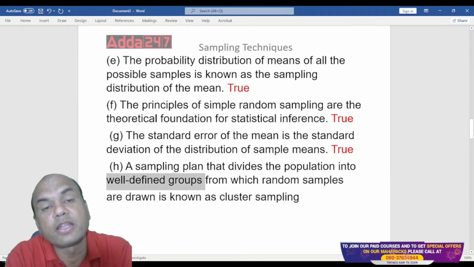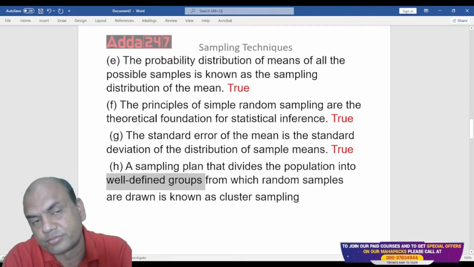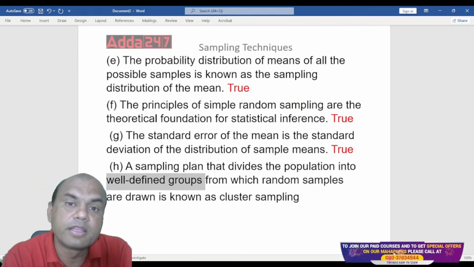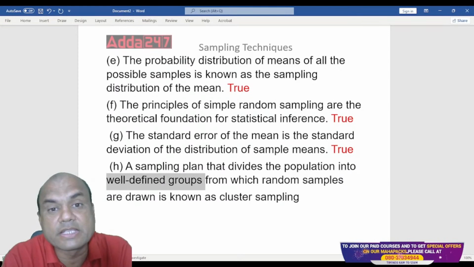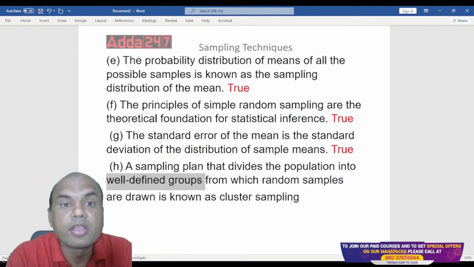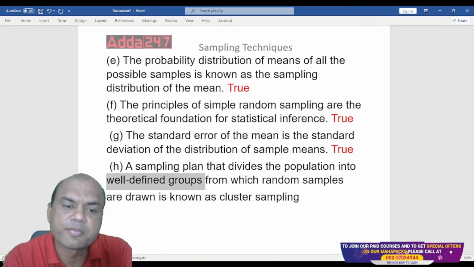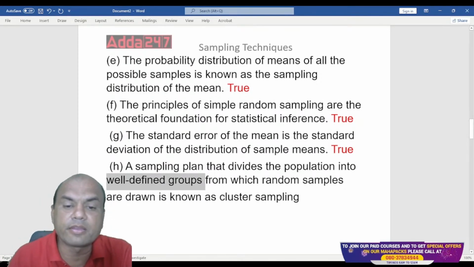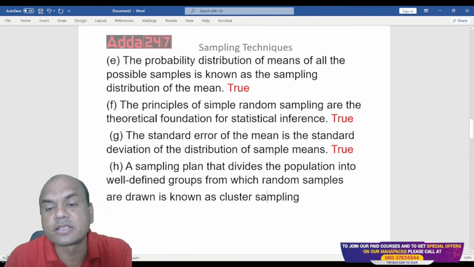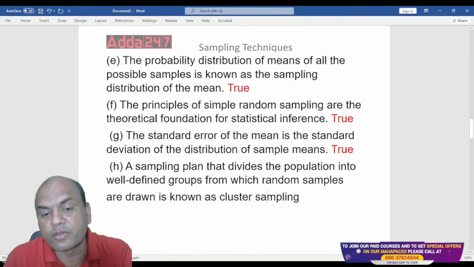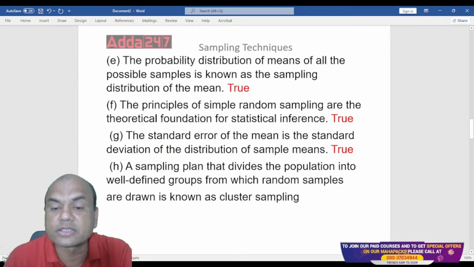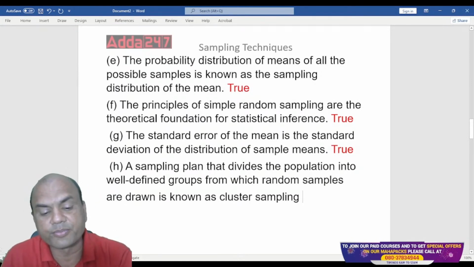They can be defined in terms of region, in terms of age, in terms of marks. Or they can be defined like in systematic sampling, just by serial order. So the sampling plan that divides the population into well-defined groups from which random samples are drawn is known as cluster sampling. So is it true or false?